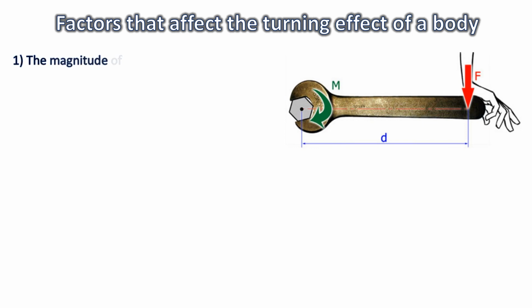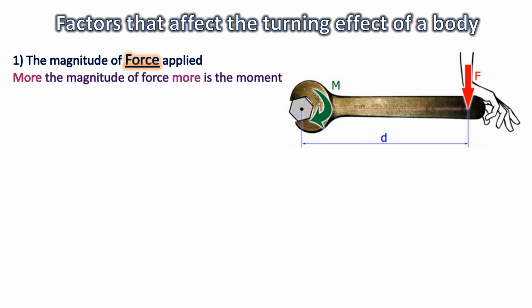So, more the force applied, more will be the turning effect. One factor on which turning effect or moment of force depends is force, so the magnitude of force applied. Magnitude means value. Those of you who don't know what is meant by magnitude, magnitude is nothing but a numerical value. More the magnitude of force, more is the moment or turning effect.